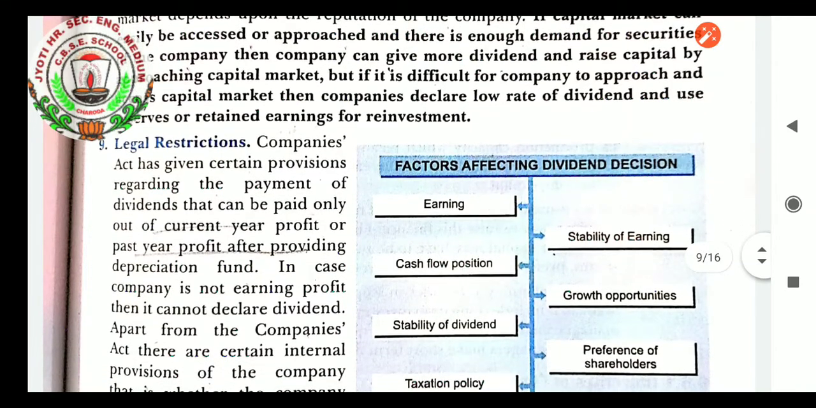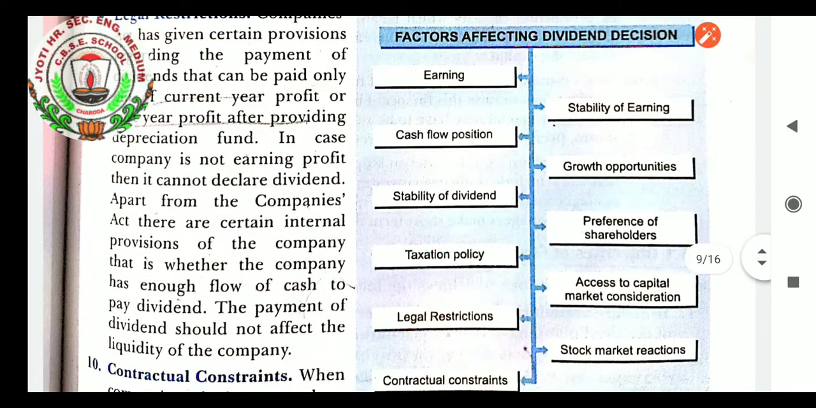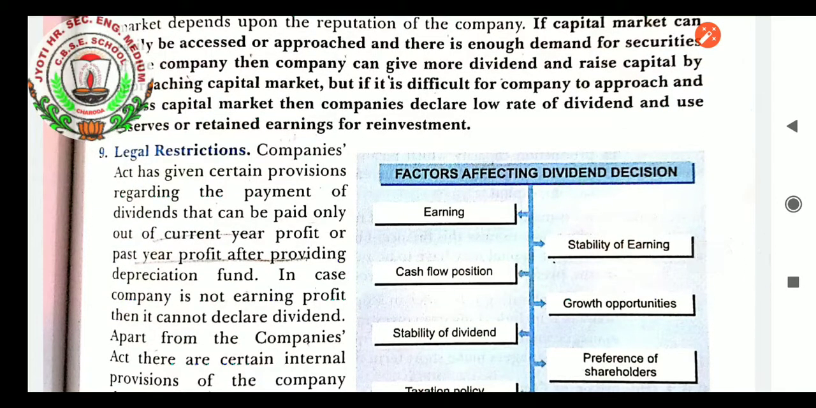Legal restrictions, students. When we take this factor about dividend decision, the Companies Act has given certain provisions regarding the payment of dividend: it can be paid only out of current year profit or past year profit after providing for the depreciation fund. In case the company is not earning profit, then it cannot declare dividend. Apart from the Companies Act, there are certain internal provisions: the company must have enough flow of cash to pay dividend. The payment of dividend should not affect the liquidity of the company. So that is the legal restriction, students.